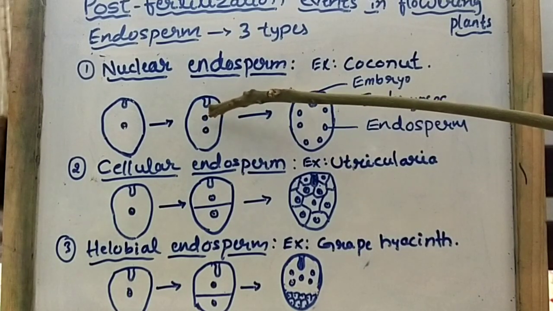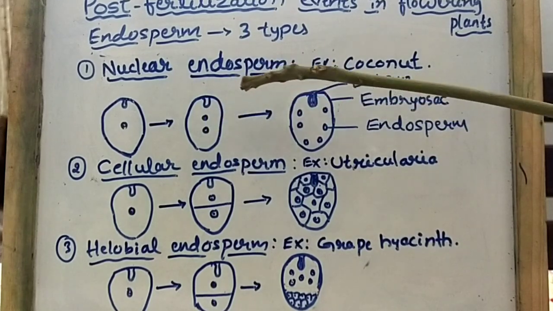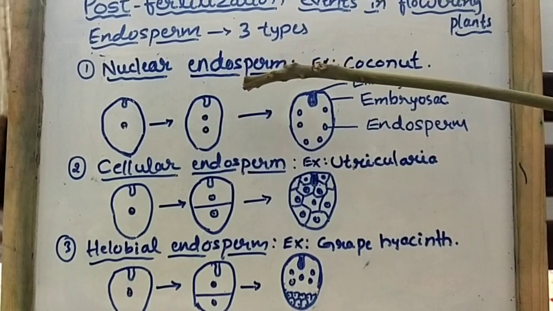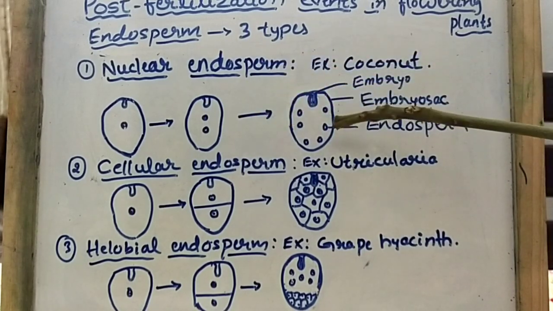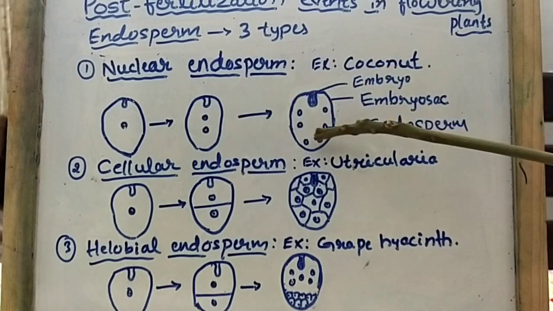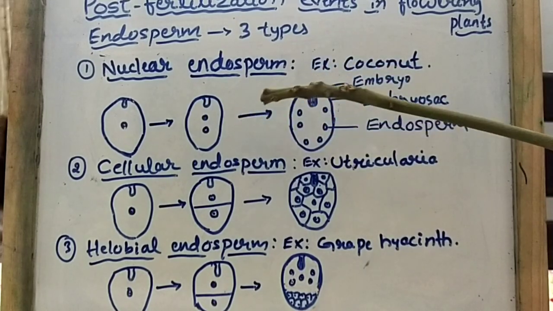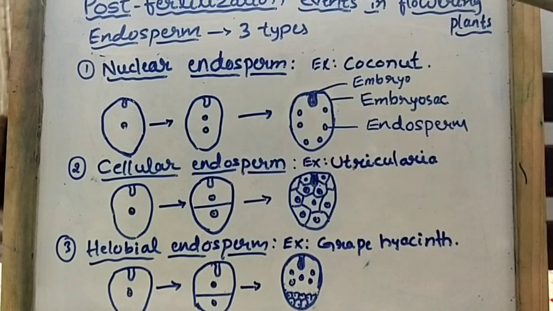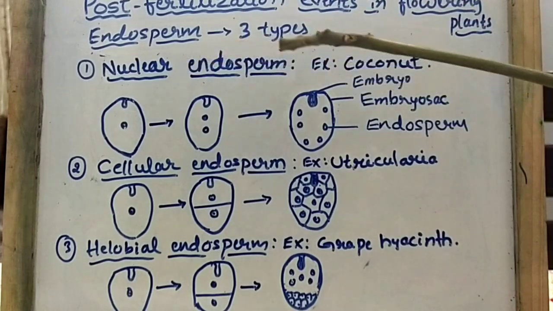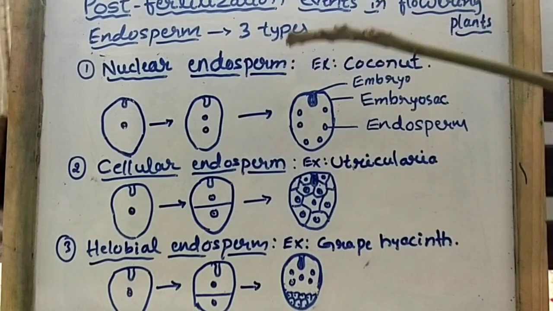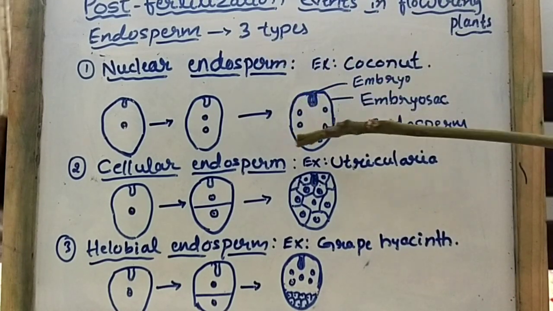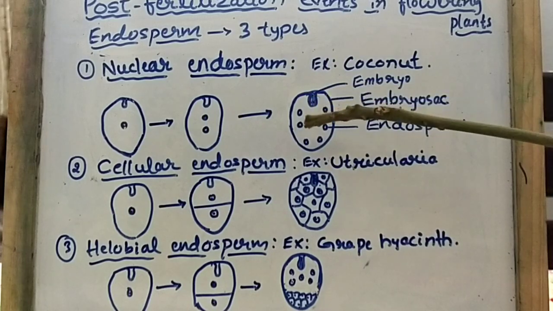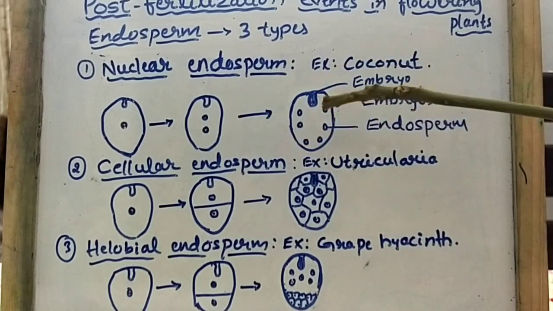Again these 2 undergo another mitotic division, and there will be formation of more nuclei. Only nuclear division takes place here; there is no division of cytoplasm. That's why it is known as nuclear endosperm, and we can also say it is a free nuclear endosperm. Understood? The free nuclei are all present in this embryo sac.